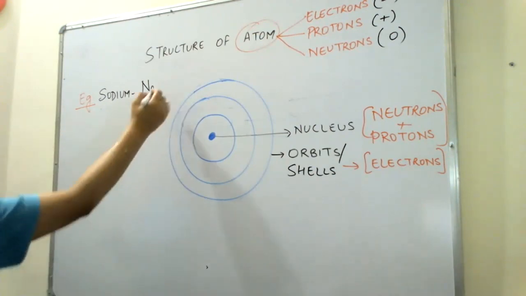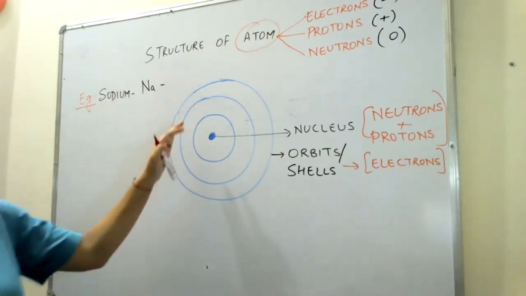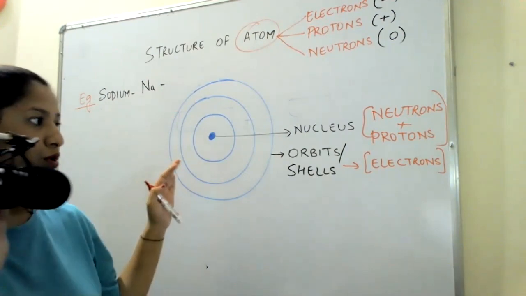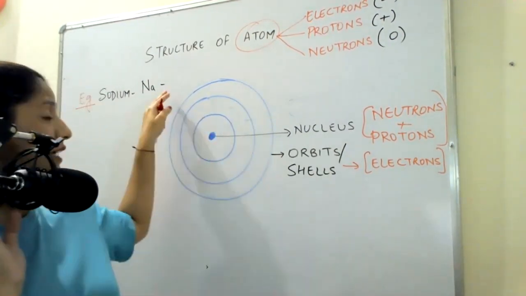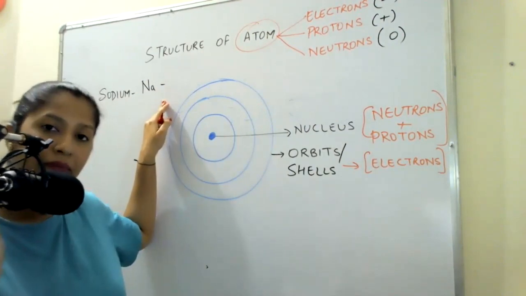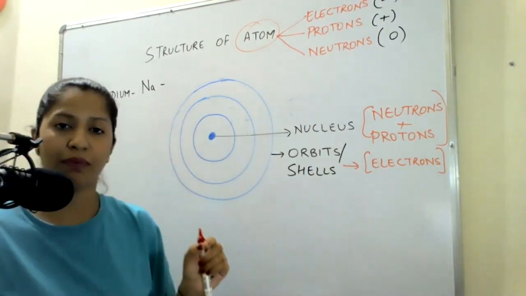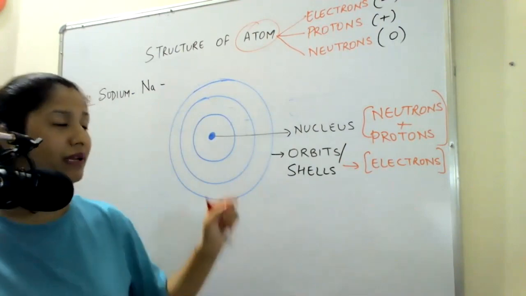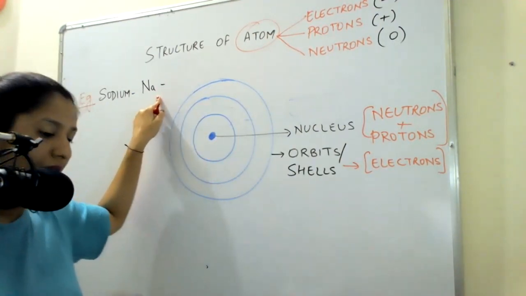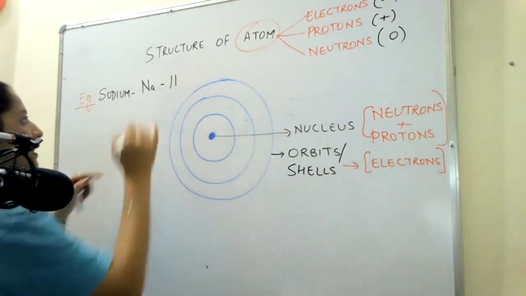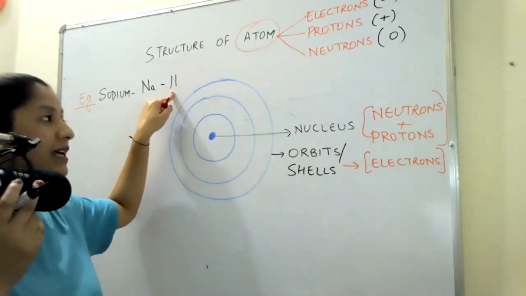Na. Now, when I say Na, when I have to start filling the neutrons, protons, and electrons, when I have to fit it in this arrangement, the first thing I need to know is its atomic number. That is its position in the periodic table. If you open the periodic table and locate the symbol Na, you will see it is at position number 11. That means its atomic number is 11.